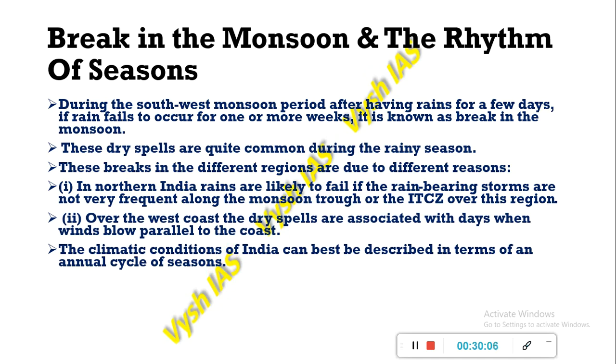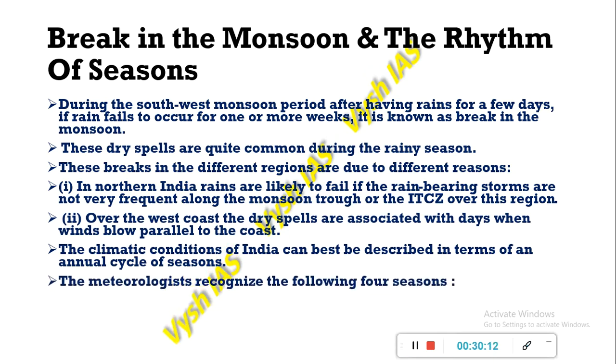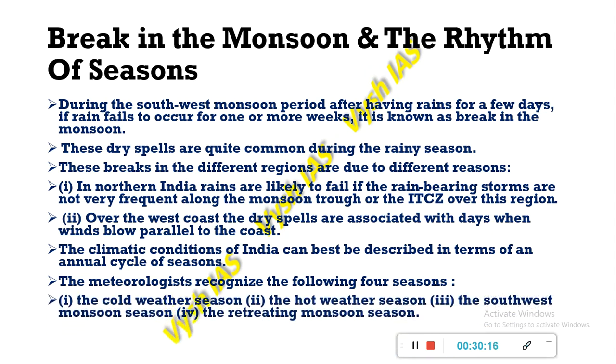So the climatic conditions of India can be described as an annual cycle of seasons. The meteorologists recognize the following 4 seasons, which is the cold weather season, the hot weather season, the southwest monsoon season, and the retreating monsoon season. We will read about these 4 seasons in detail in the next video, which will be the part 2 of this chapter.